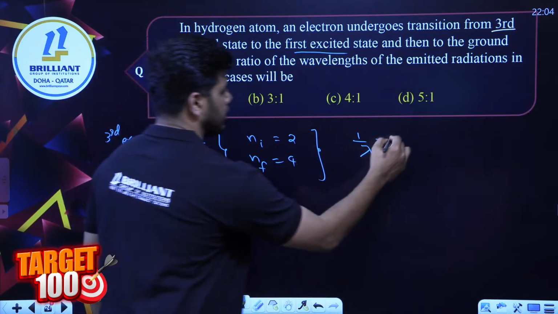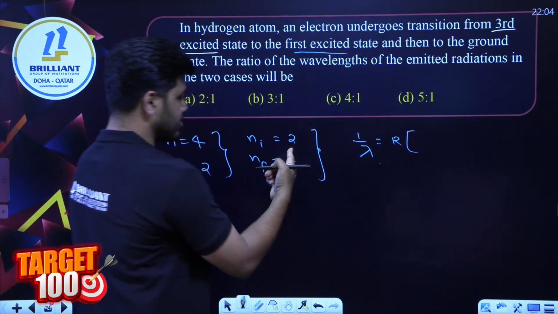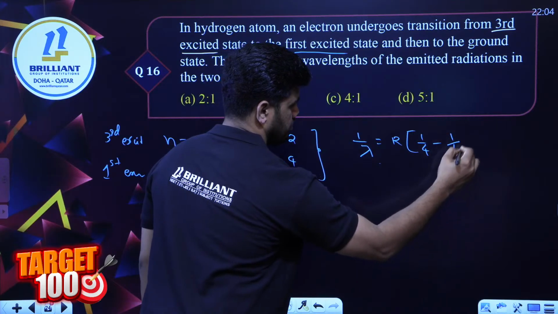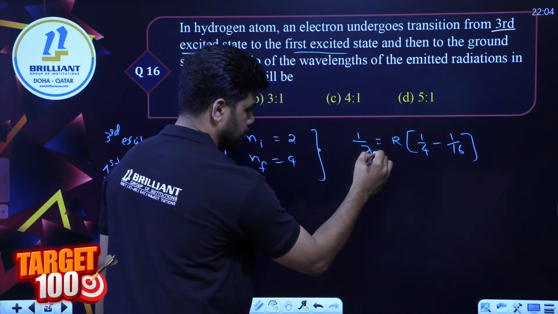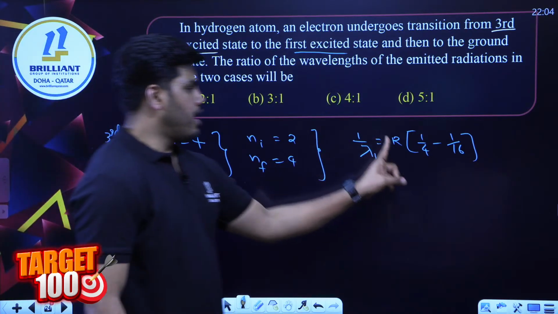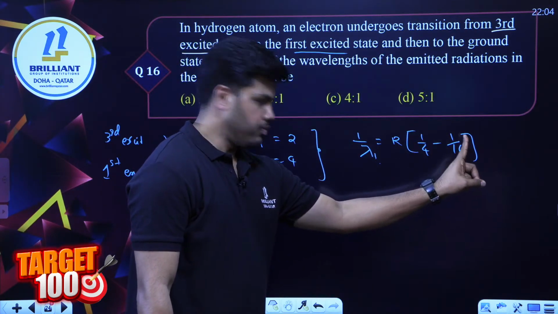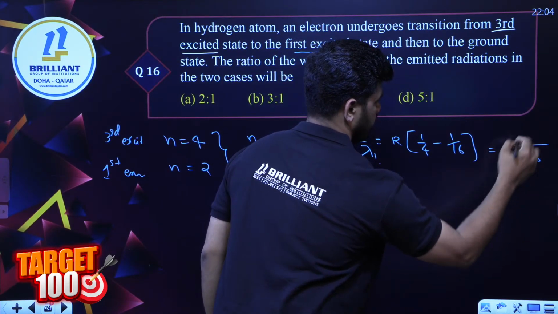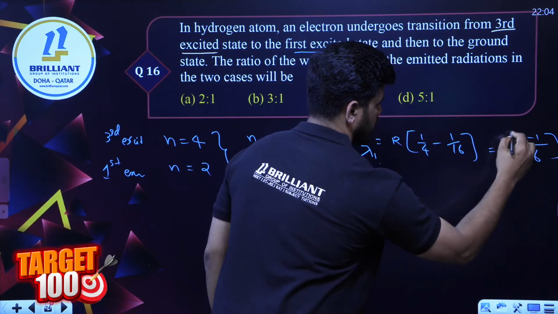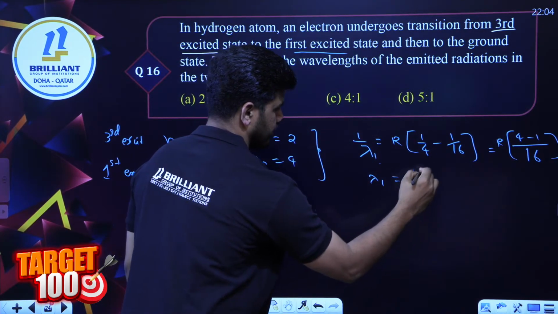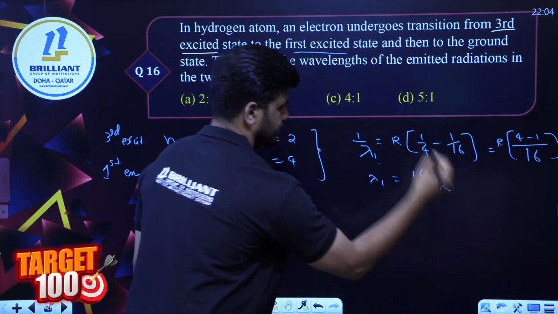So R into 1 by Ni square, that is 1 by 4 minus 1 by 16. I'll take the first one as lambda 1. So 1 by lambda 1 is R into 1 by 4 minus 1 by 16. You can take 16 as the LCM here. So we will get 4 minus 1, into R. And what is lambda 1? Lambda 1 is 16 divided by 3R.